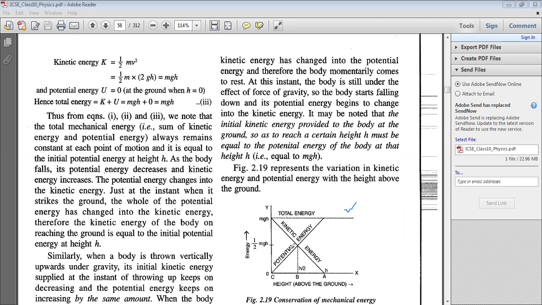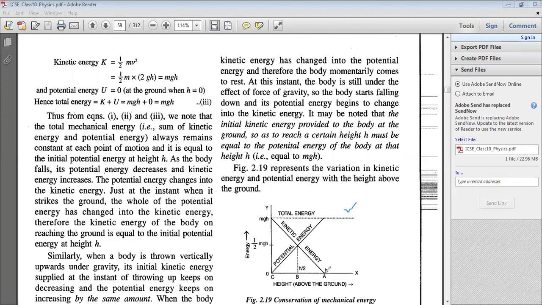So if potential energy increases, kinetic energy decreases, and at an intermediate level, that is h by 2, kinetic energy and potential energy are almost the same. And then at a maximum height h, potential energy is maximum but kinetic energy reduces to zero.